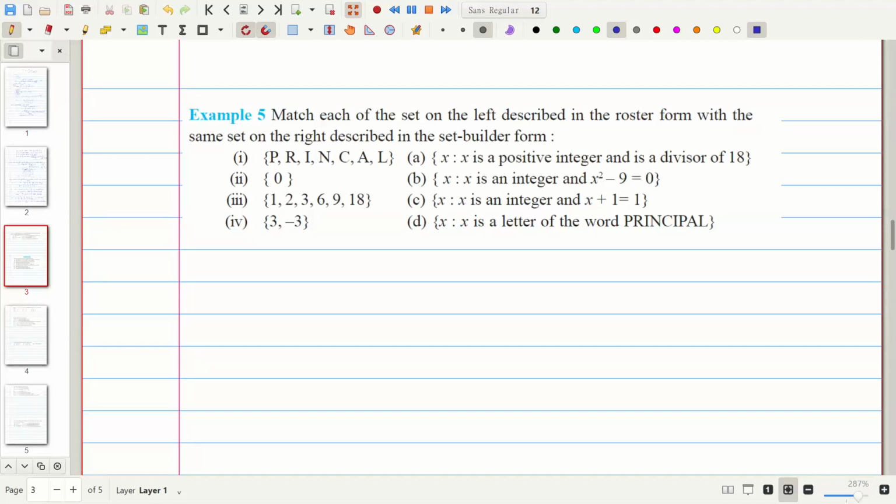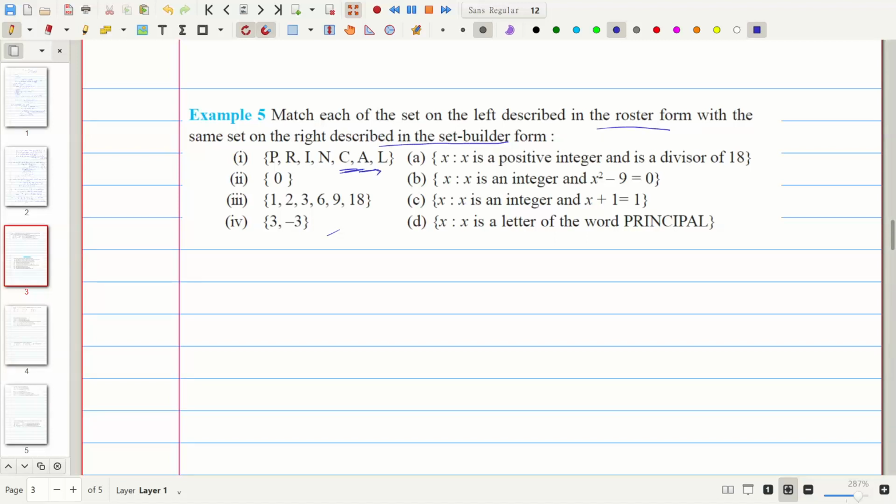And the next problem, which is much more interesting: here we need to match the left side to the right side. The left side is given in roster form and the right side is given in set builder form. Here the word is given, here the set is given.